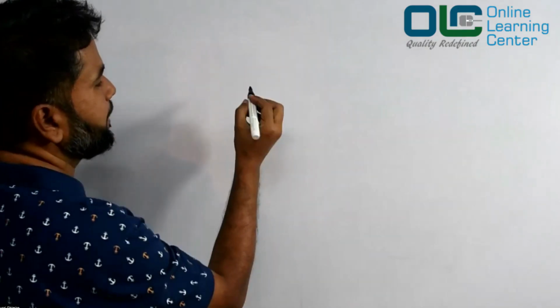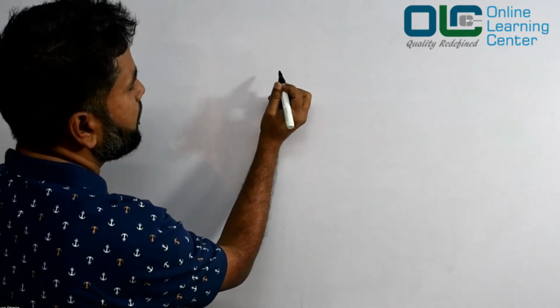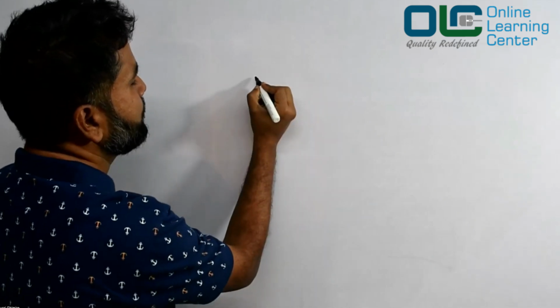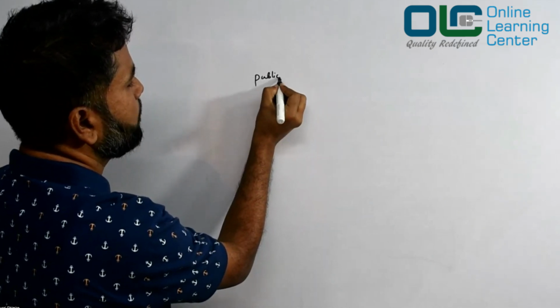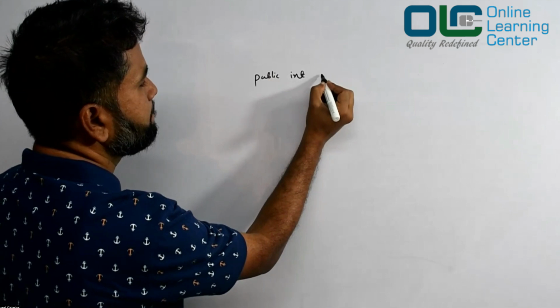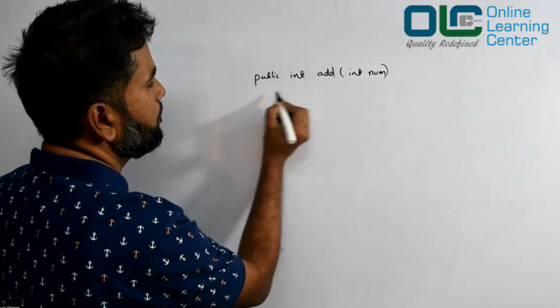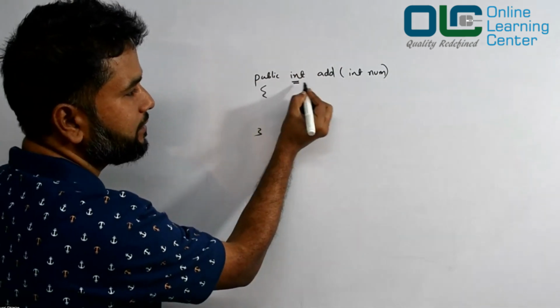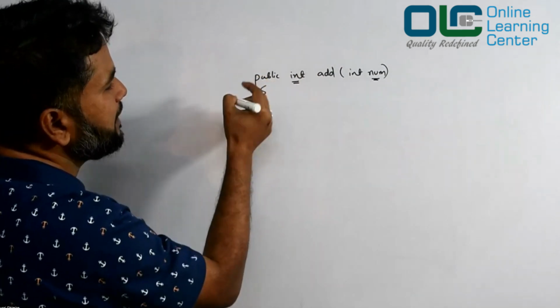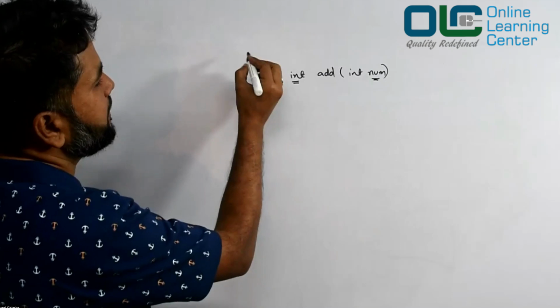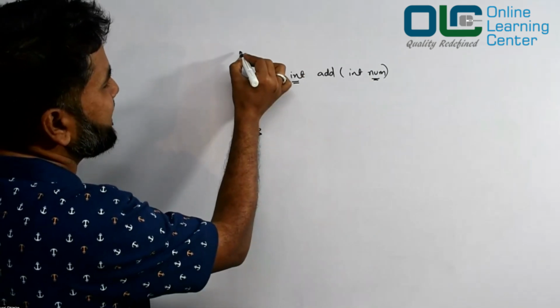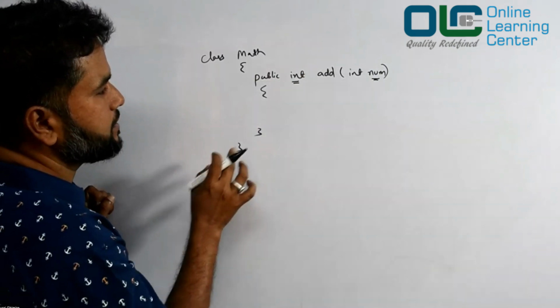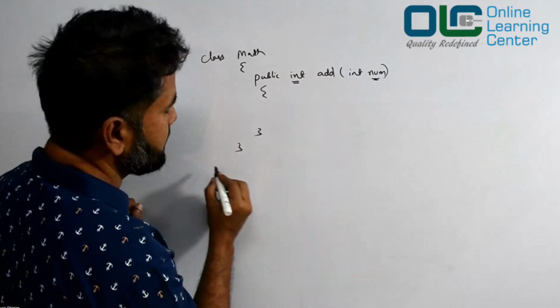Now listen to me, okay? Suppose you have written a method, say add: public int add, which returns an integer and accepts an integer number. And let's say this add method is present in a class called Math. If this is the condition, then how do you call this add method, guys?